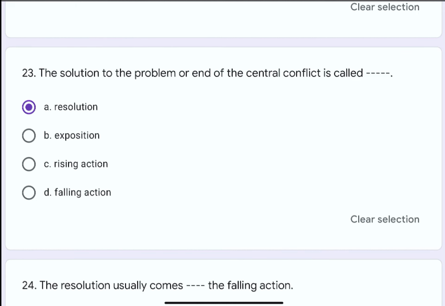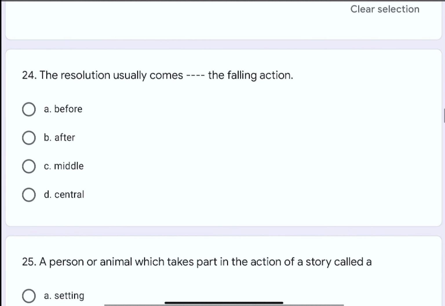Question number 24. The resolution usually comes dash dash the falling action. The options are A. Before, B. After, C. Middle, or D. Central. The correct option is B. After.